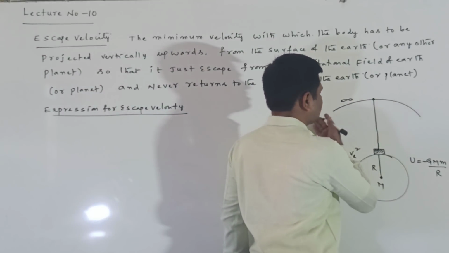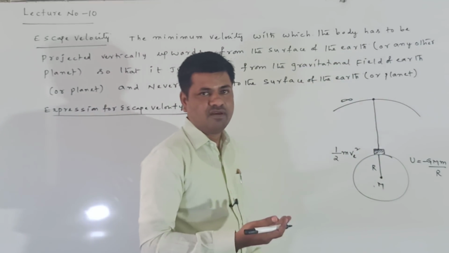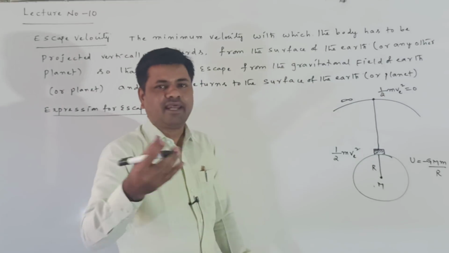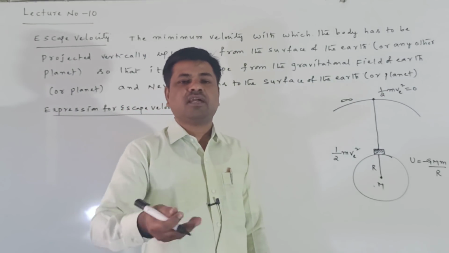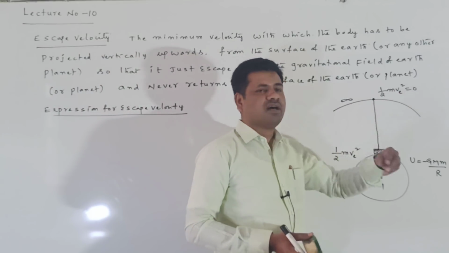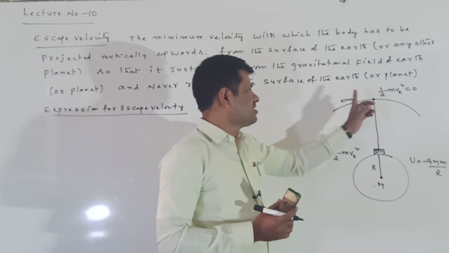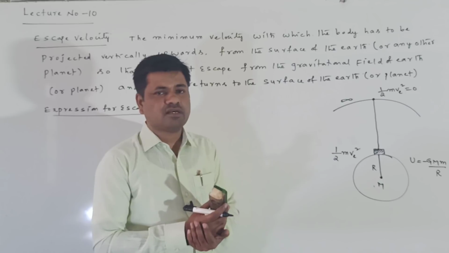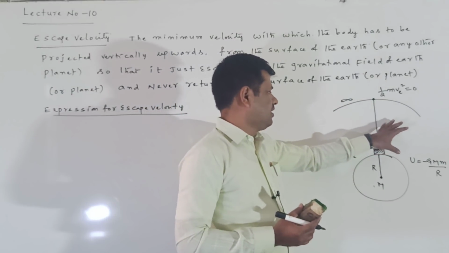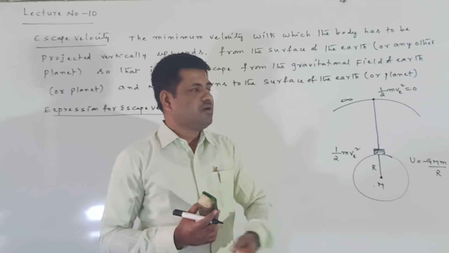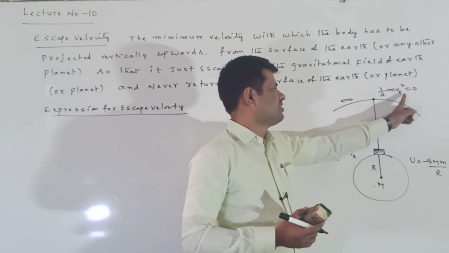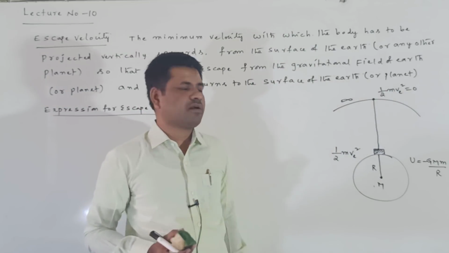When just crossing the boundary of the gravitational field of Earth, its kinetic energy goes to zero. Why zero? Because the total kinetic energy is used to escape from the gravitational field of Earth. Kinetic energy becoming zero means the velocity also becomes zero. Whatever kinetic energy was given to the body on the surface of the Earth is totally used to cross the gravitational field of Earth.